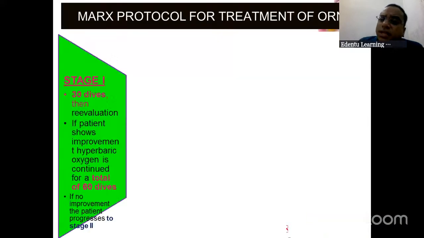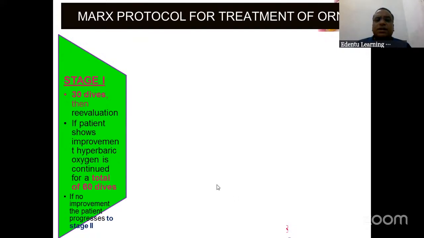So now, the treatment of osteoradionecrosis: there is something called Marx's protocol. Only Marx's protocol can come as a 3-mark question. So now the patient is diagnosed with osteoradionecrosis and he comes to the HBO chamber for the treatment. Once the patient is diagnosed and the doctor has recommended, he needs to be given hyperbaric oxygen therapy.